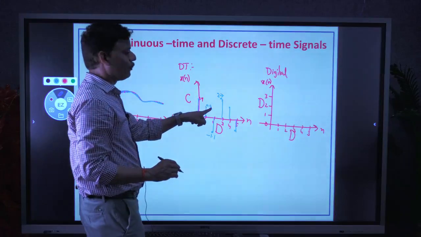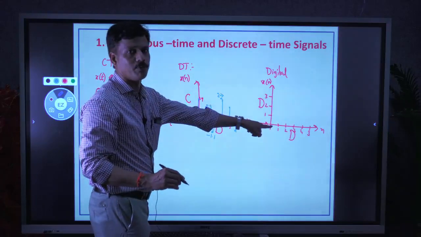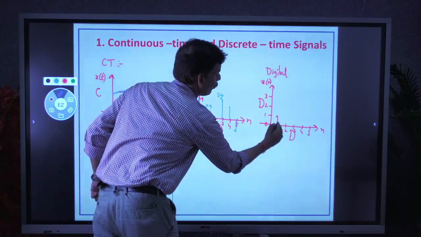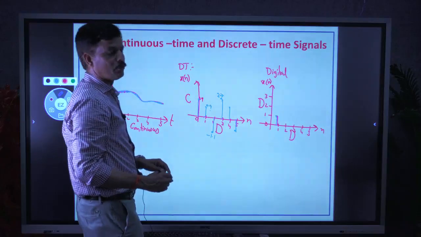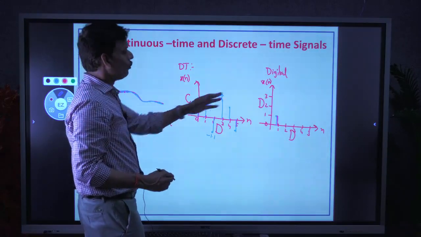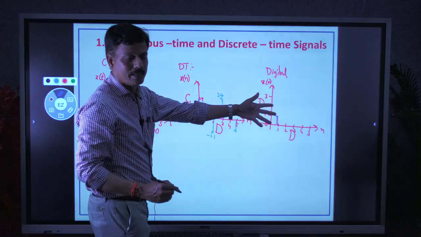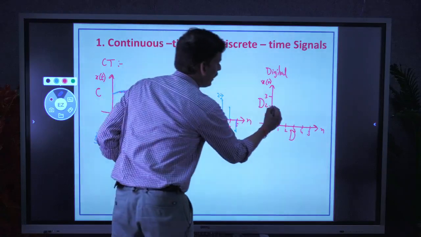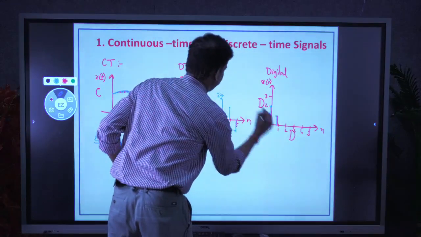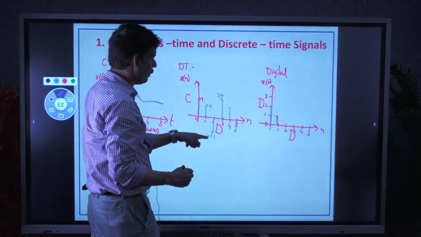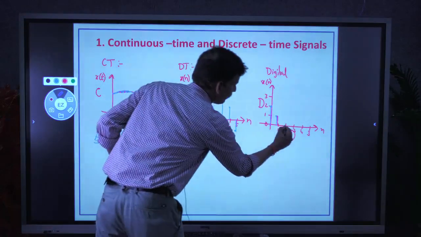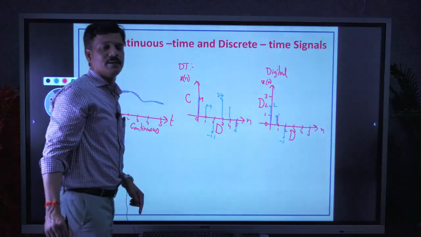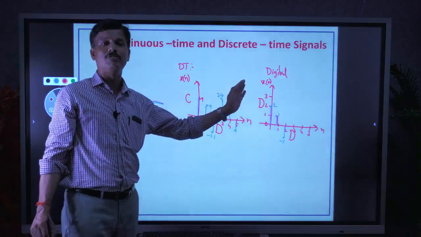It means if we have 0.9 at 1, 0.9 is not possible, it must be either 0 or 1. So it is rounded off to 1. Next, at 0 the amplitude is 1.9. That is not possible here. The amplitude may be either 1 or 2, no value in between. So 1.9 is rounded off to 2. Similarly, minus 1.1 is not possible, either minus 1 or minus 2, so it is rounded off to minus 1. Like this, the amplitude values are also made discrete.